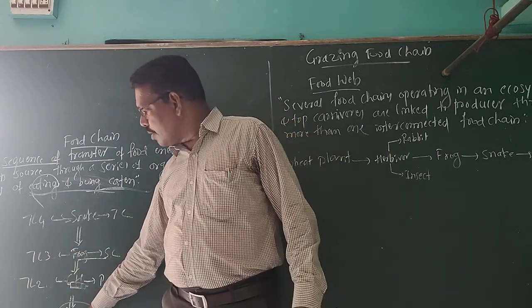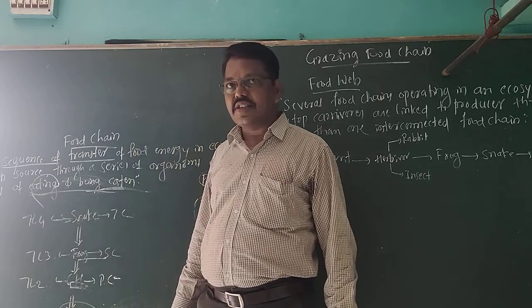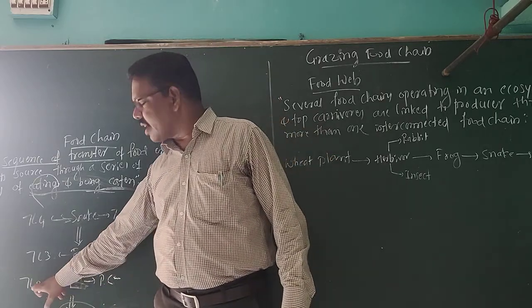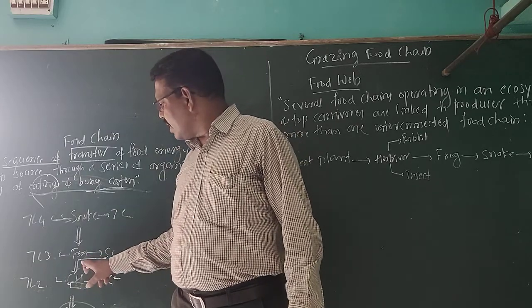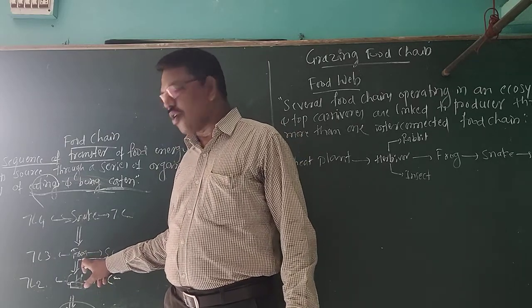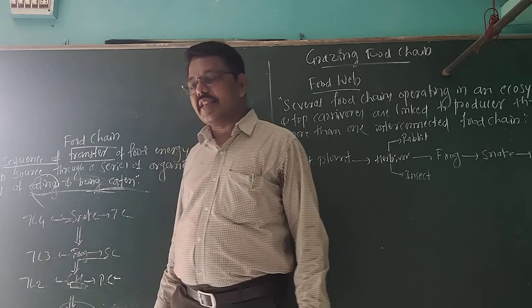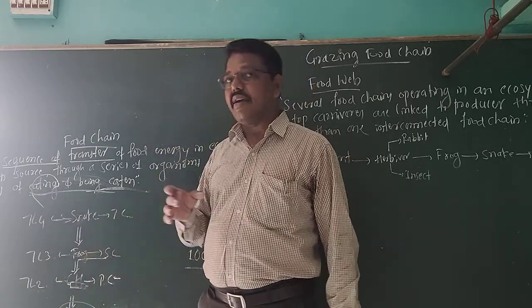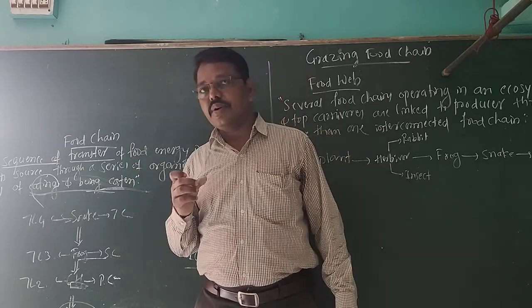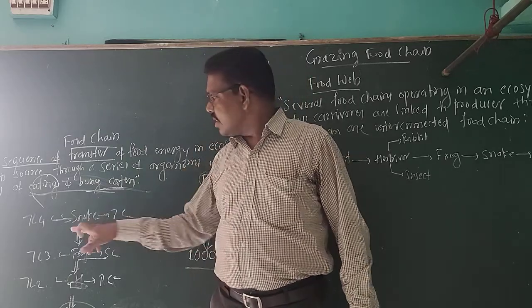You will see producers are the trophic level 1. Grasshoppers are placed in trophic level 2. Frogs are placed in trophic level 3. Then these frogs are eaten by snakes.